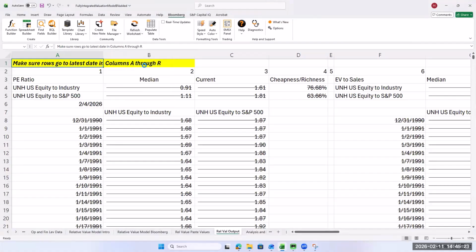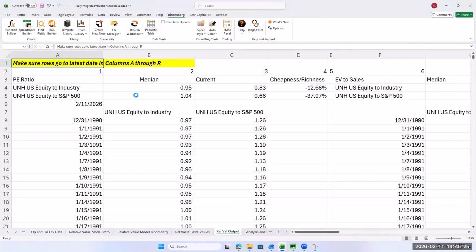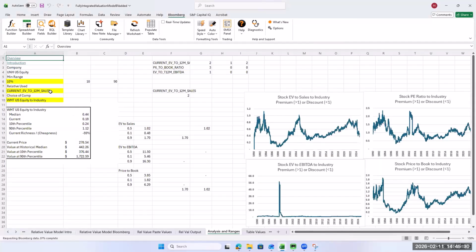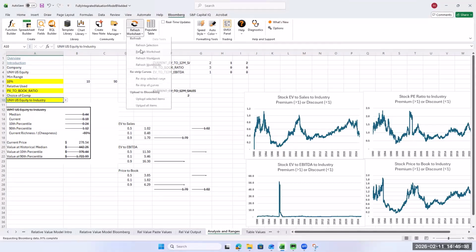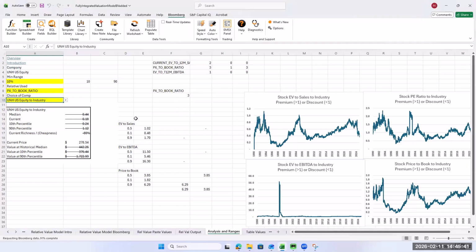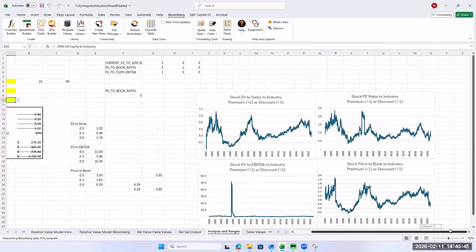Got to keep updating Bloomberg. Then we look at the analysis and we'll change it. And this is the part of the spreadsheet I fixed so you actually can use price to book now. It used to be the Cap IQ didn't work with price to book, but this one does. So here is their price to book. It actually looks pretty reasonable, and they do look pretty cheap on a price to book. You can see how far off it is versus kind of the average. So they're probably going to look pretty cheap on a price to book basis.